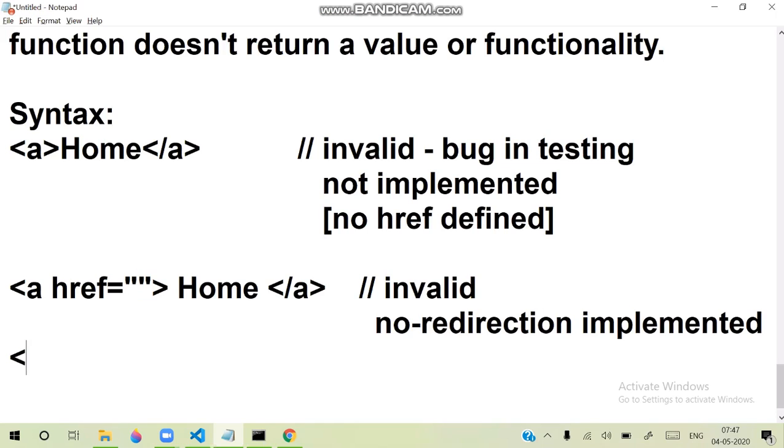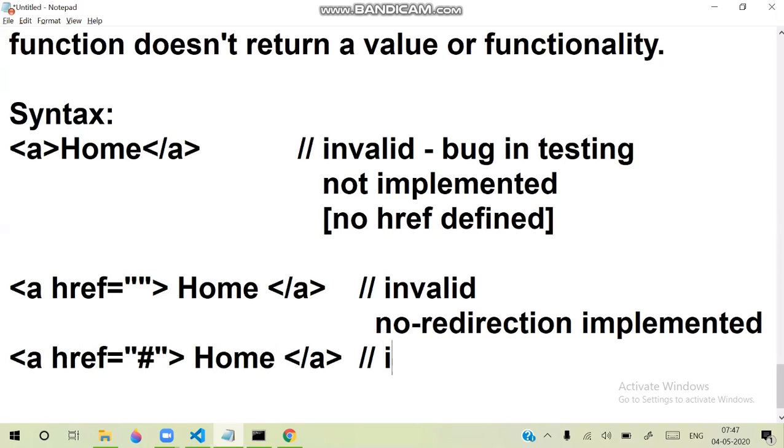Sometimes people have a habit of writing a hash followed by home, and this is also invalid. A path with a hash means it is within the page, and within the page it requires an ID.